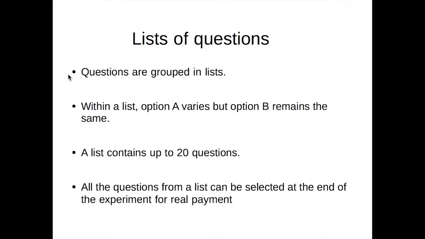Lists of questions. The experiment contains a lot of questions. Questions are grouped in lists. Within a list, option A varies, but option B remains the same. A list contains up to 20 questions. All the questions from the lists can be selected at the end of the experiment for real payment.